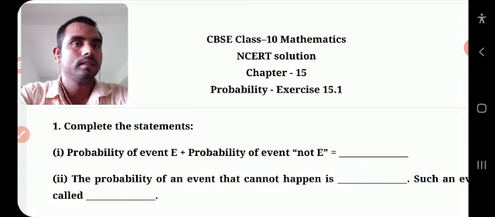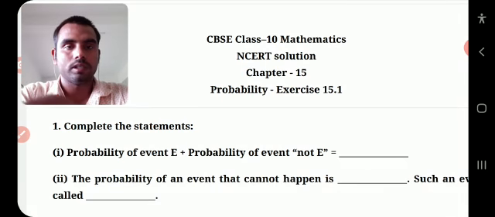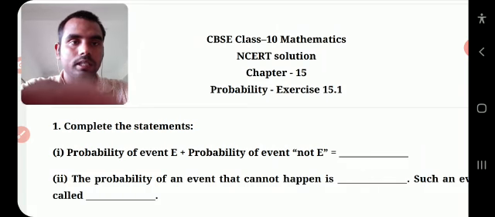Probability chapter 15, exercise 15.1. First question, fill in the blanks. Probability of event plus probability of not event.